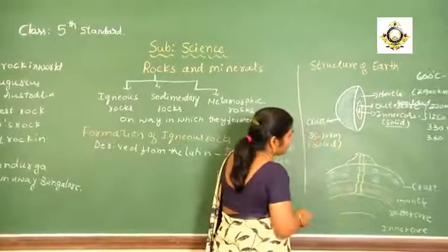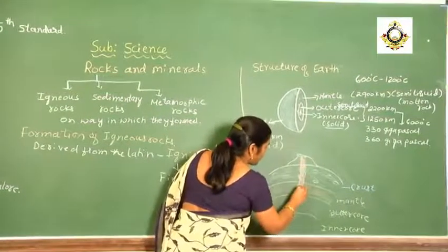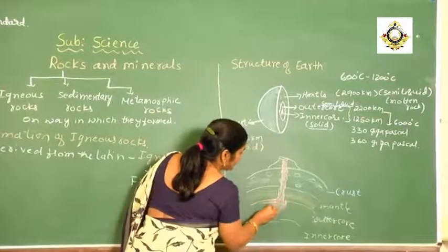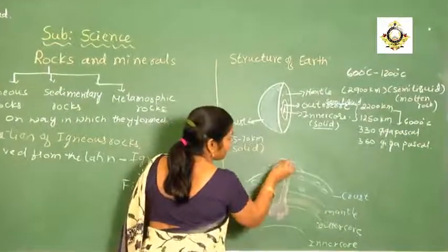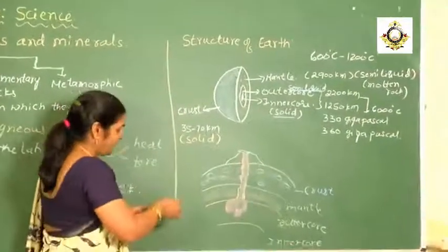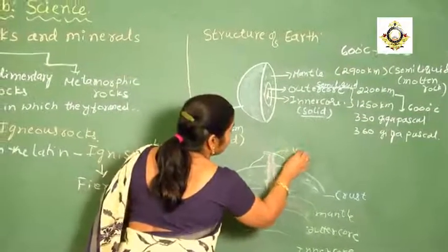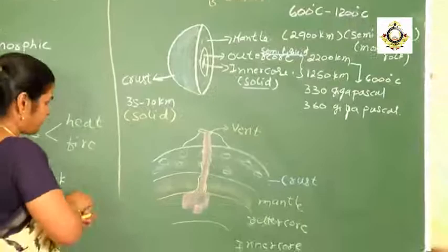Then what about the color of this? It will be red hot. So the red hot substance will move up because of the pressure. Then at this point, the hole opens. Then it is called the vent. The vent is going to open.